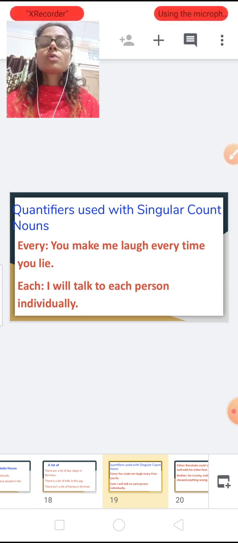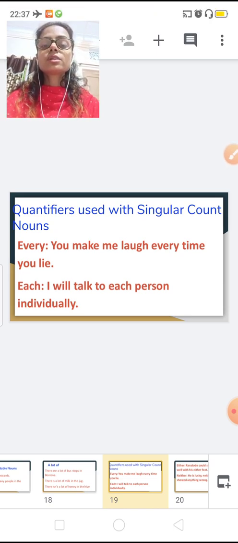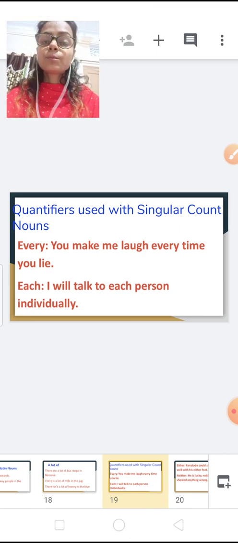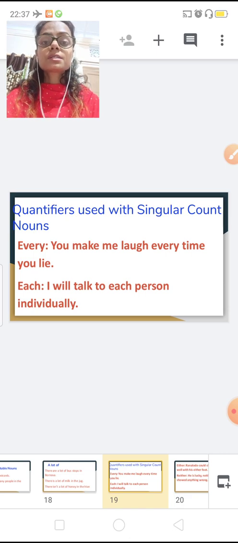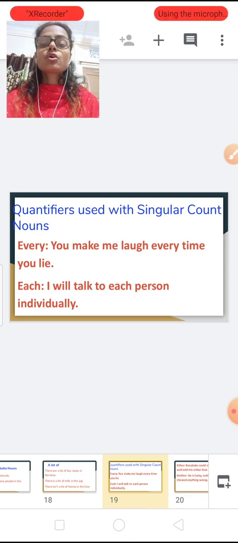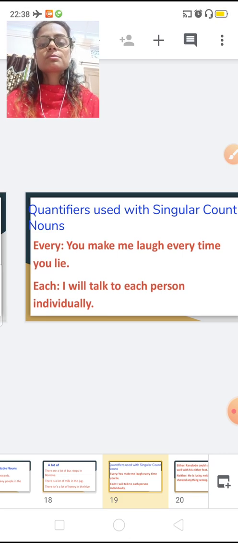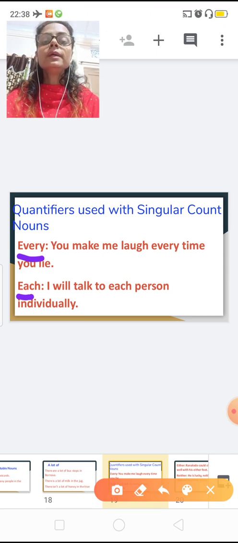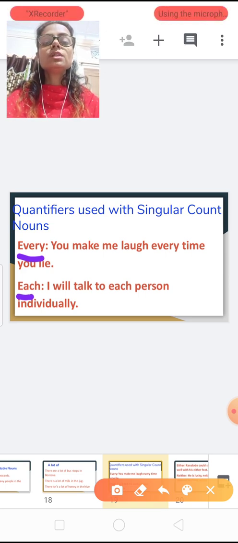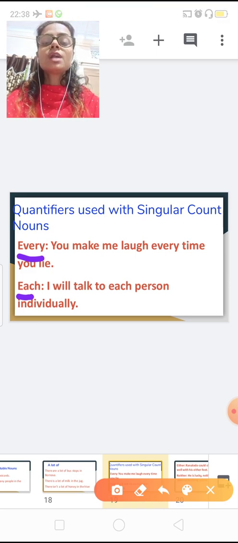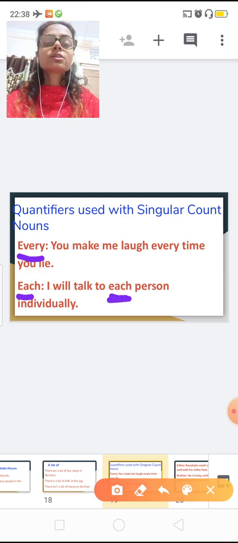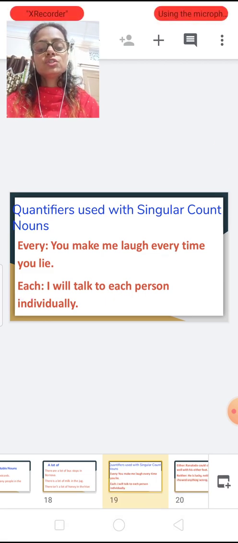Now, quantifiers used with singular count nouns. Everybody knows about singular and plural: boy, boys, person, people, girl, girls. Now, every and each are two expressions. You make me laugh every time you lie. I will talk to each person individually.